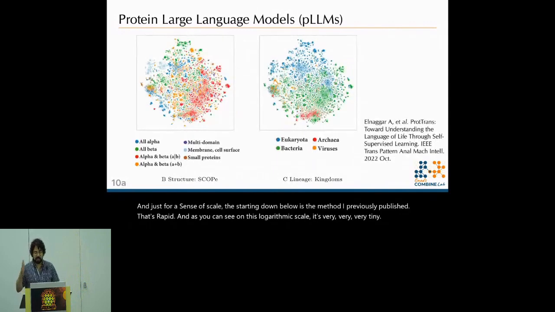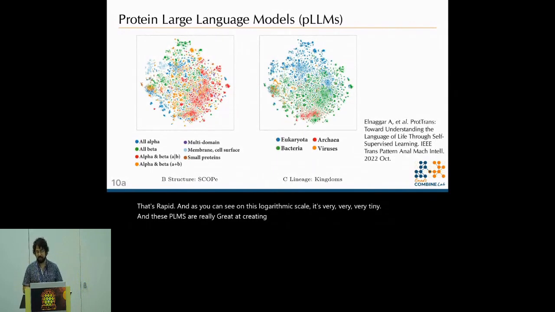And these PLMs are really great at creating meaningful vector representations of proteins. Here we see a t-SNE projection of the ProtT5 PLM by the Rost lab, which demonstrates that embeddings cluster together according to their structure or lineage.